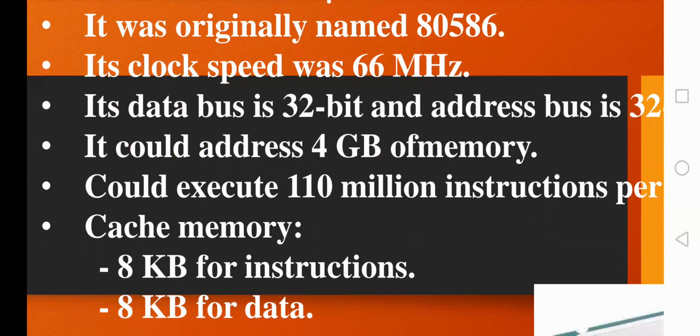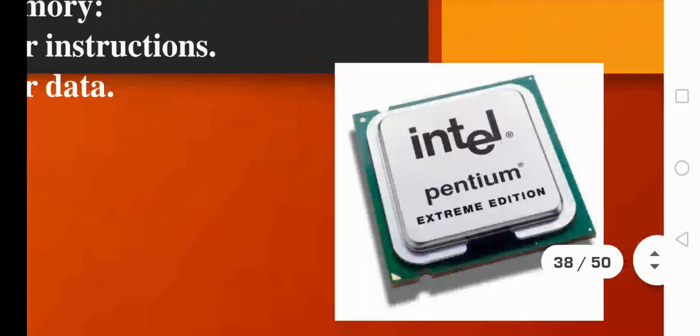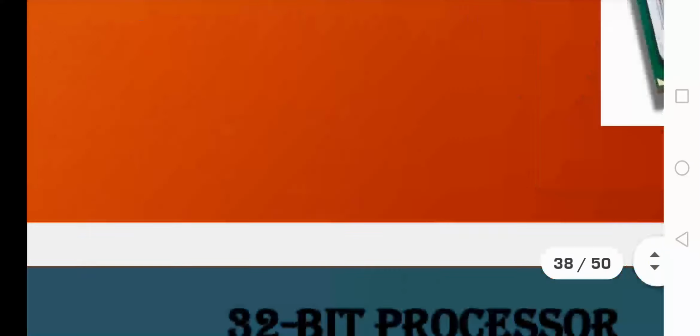The cache memory concept was also introduced here, with 8 kilobytes for instructions and 8 kilobytes for data. That is, the cache memory was used to access instructions and also to access data, with 8 kilobytes specified for each. So this is the Intel Pentium processor.